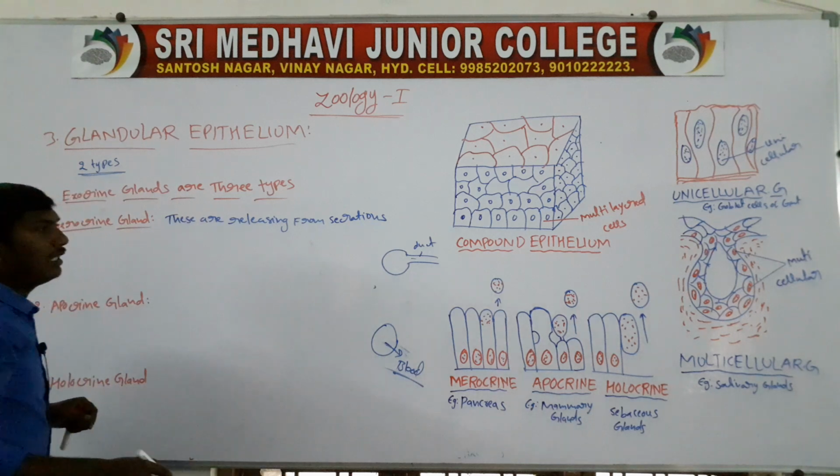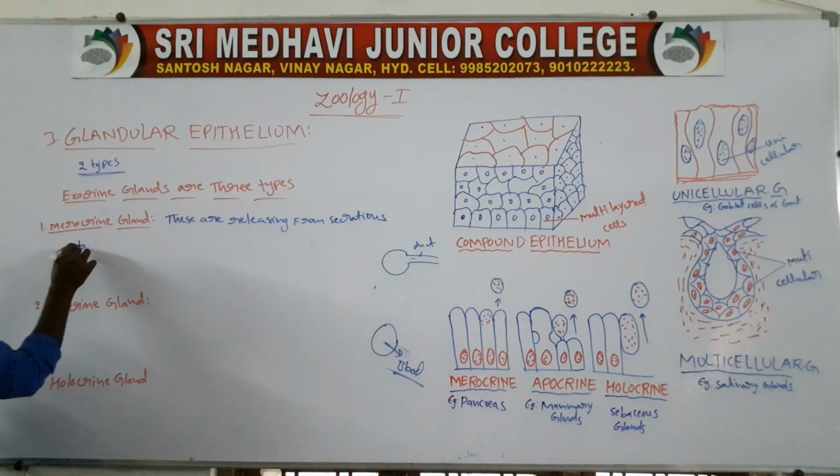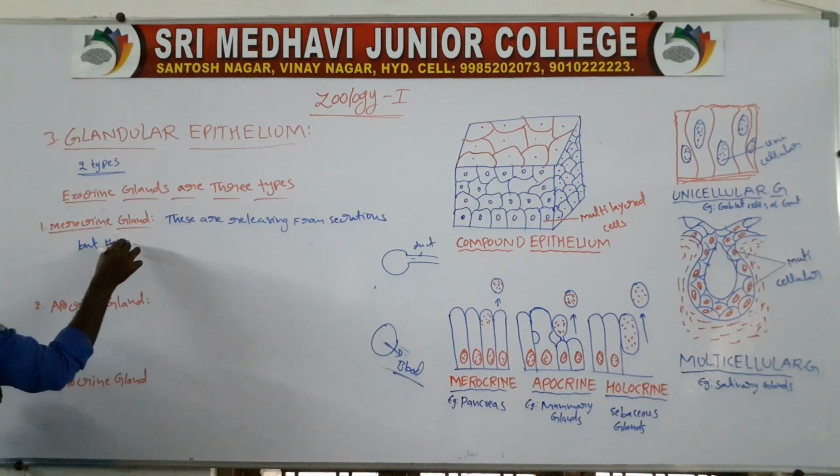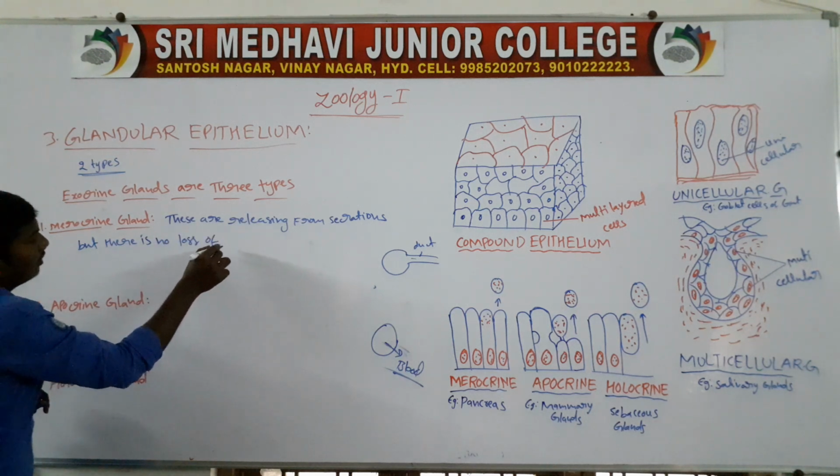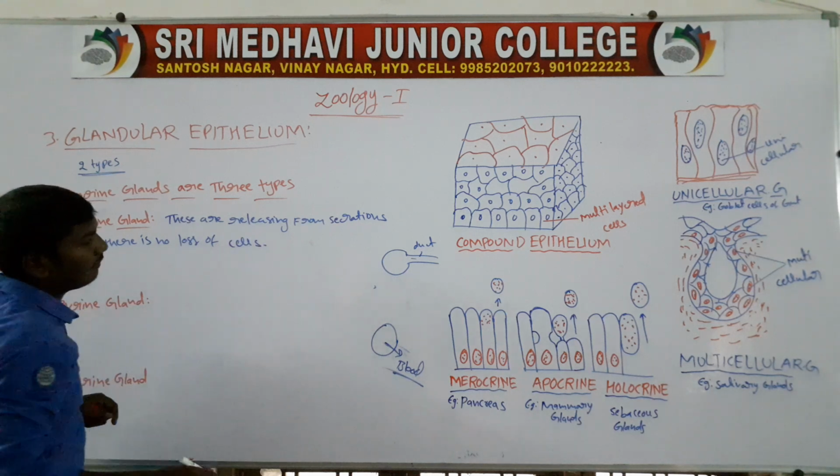They release secretions, but there is no loss of cells.